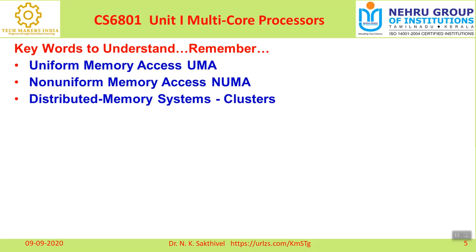Whenever we talk about a distributed memory system, it consists of a collection of PCs, that is, computers, and a collection of Ethernets. A cluster is required, so that's the reason why it is called a cluster.